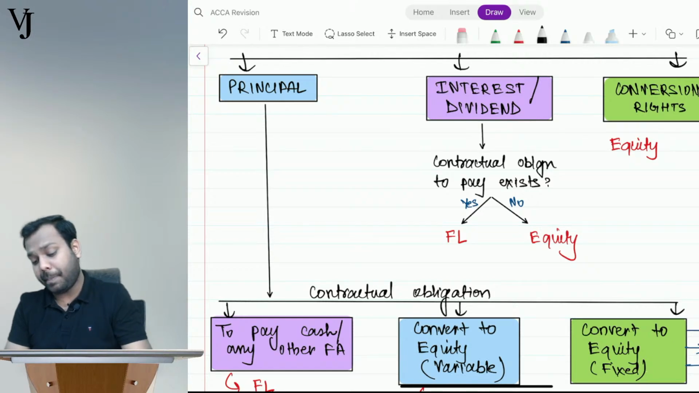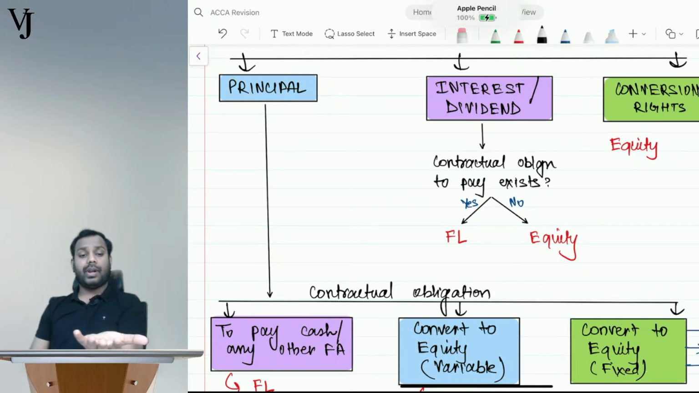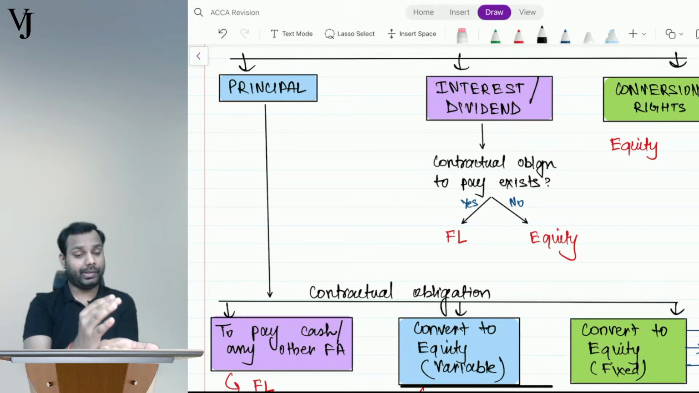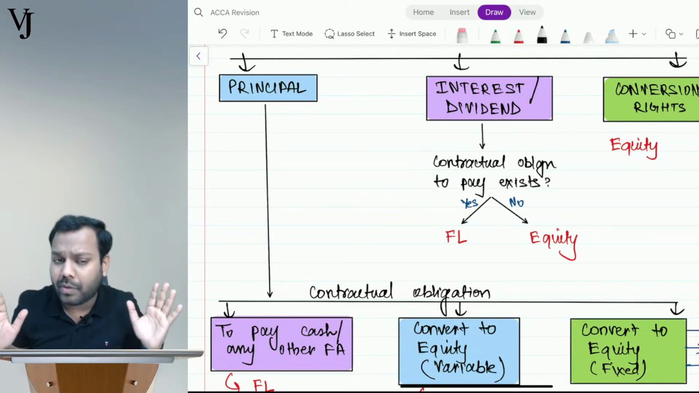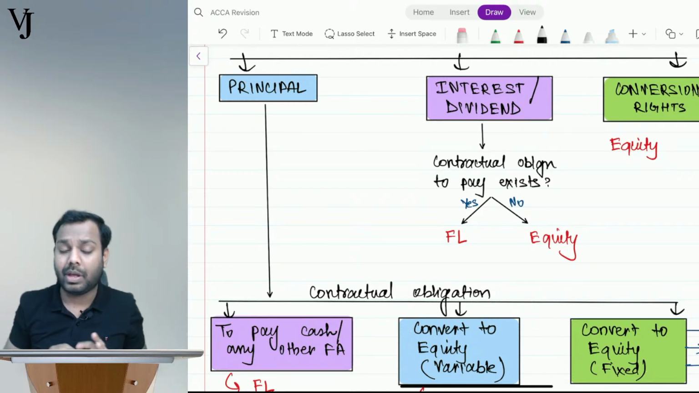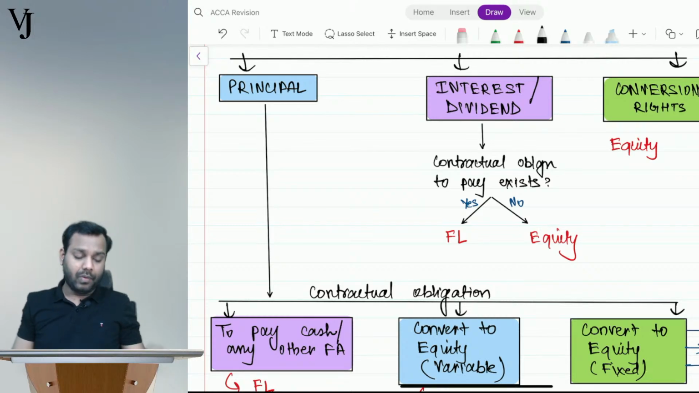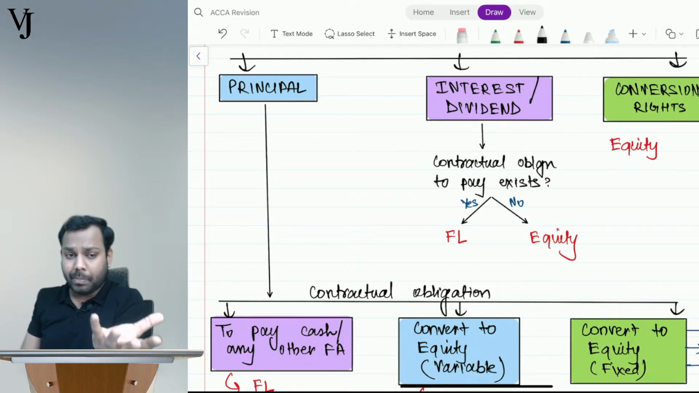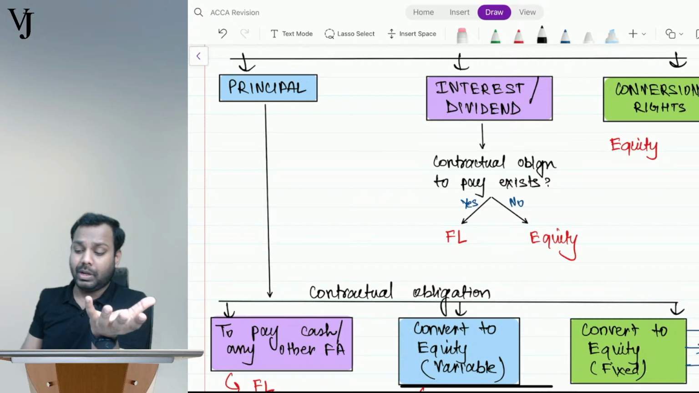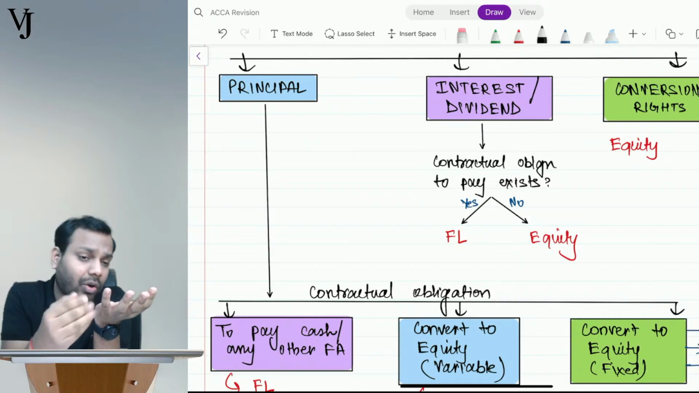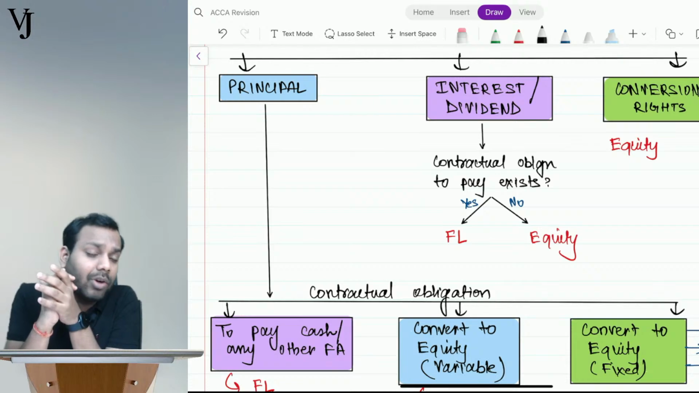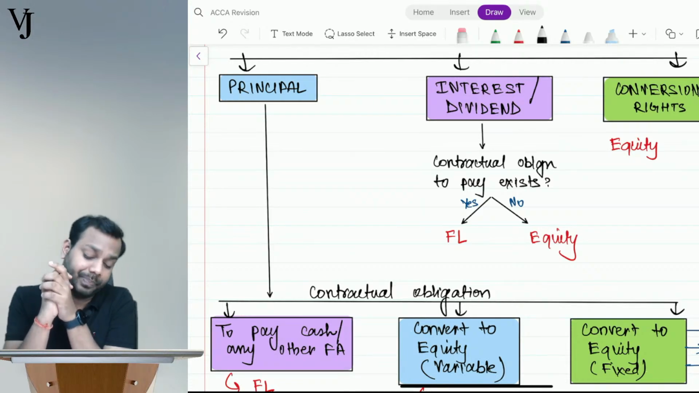Whenever there is any compound financial instrument, that compound financial instrument can have three components. It cannot have any other component apart from these three. Now, the first component is the principal money that you have paid. The second component is either the interest or the dividend. And the third component is conversion rights.